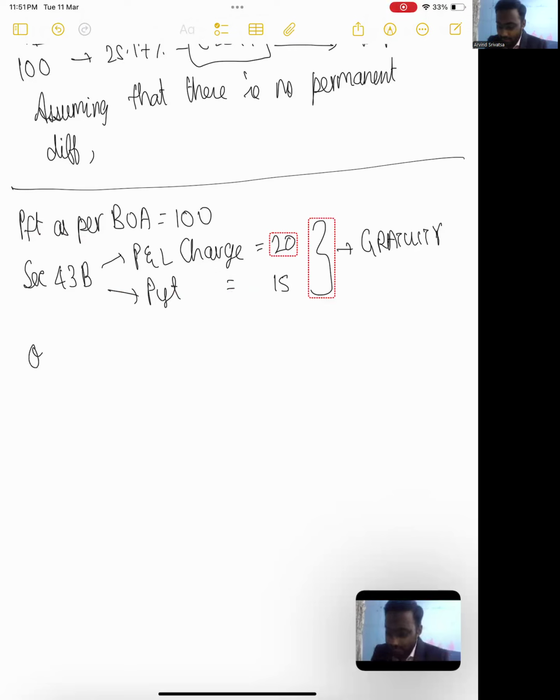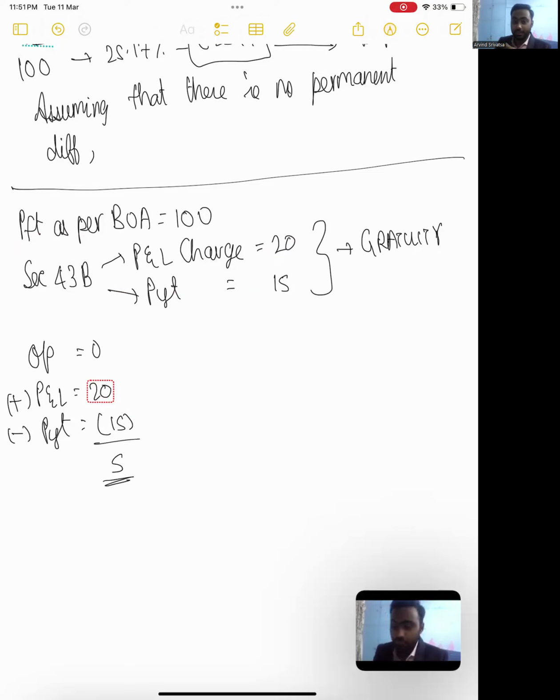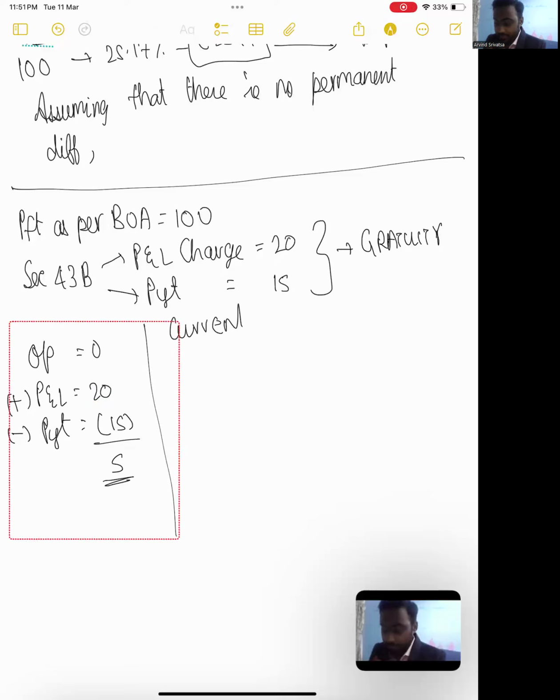So let's say I have an opening provision of 0. Let's say I have a P&L charge of 20. Let's say I have a payout of 15. So ideally, my closing provision would be rupees 5, right? So in our current tax computation, what would we do? We'll start with the profit as per books of accounts, 100.